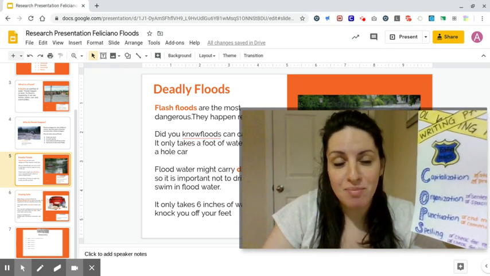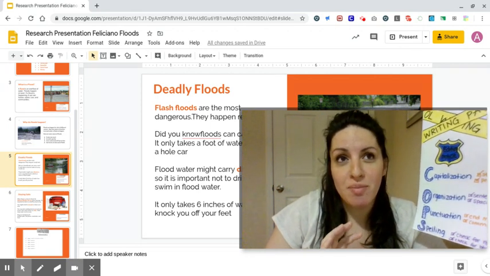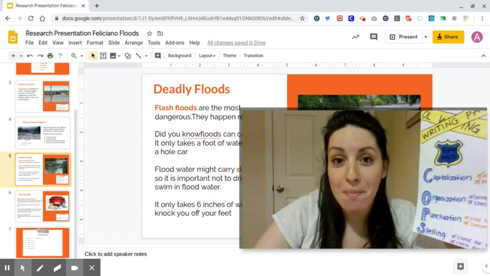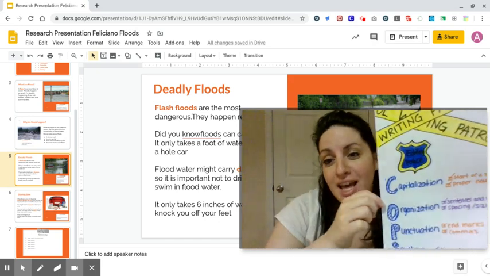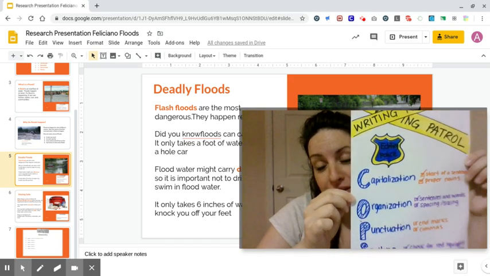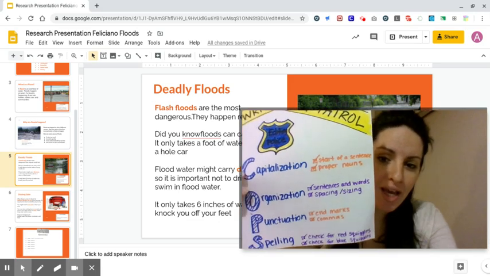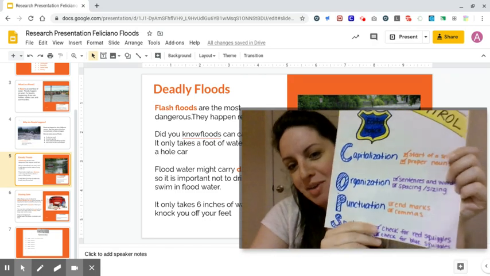And both Miss Lutz and I and Mrs. Allen and all the teachers who have been watching you as you work are all so excited and impressed. But we have a very important job today. And today we have to be editing police. Okay. So here's our writing patrol.